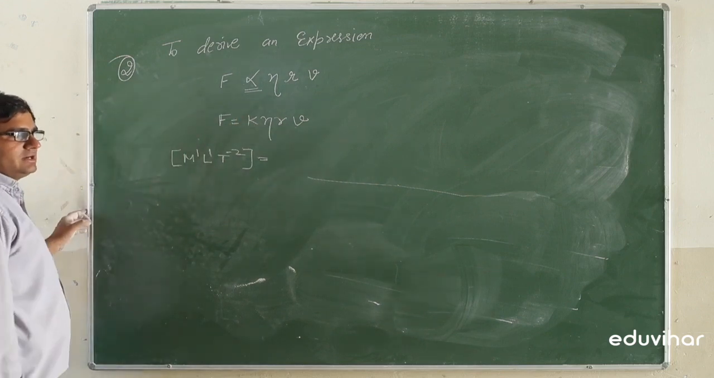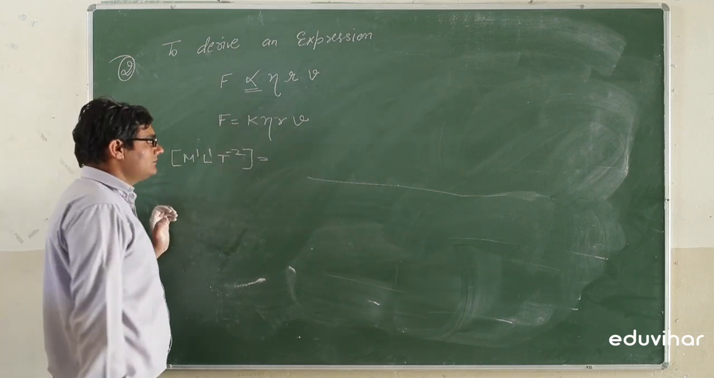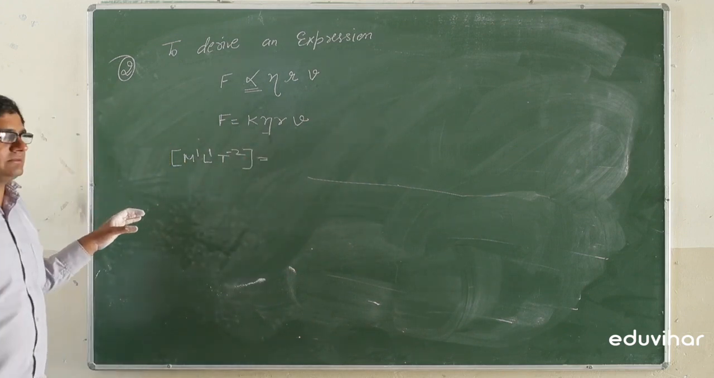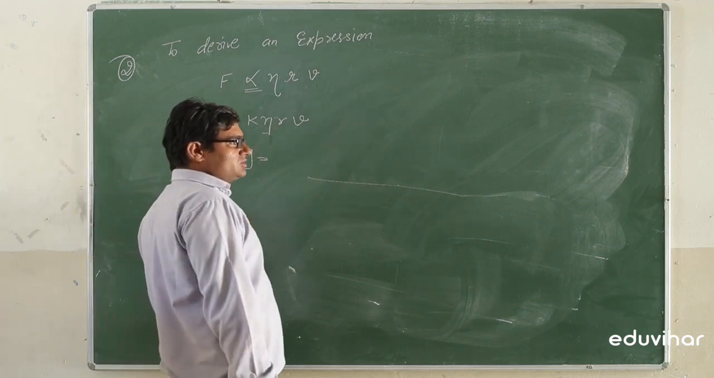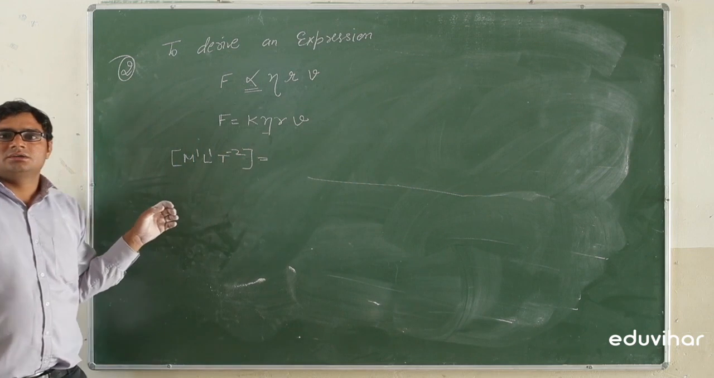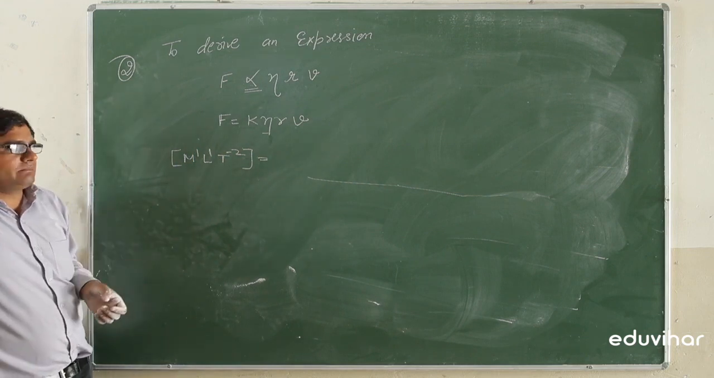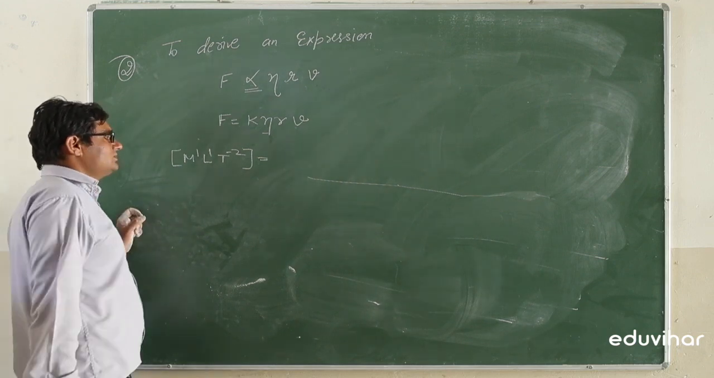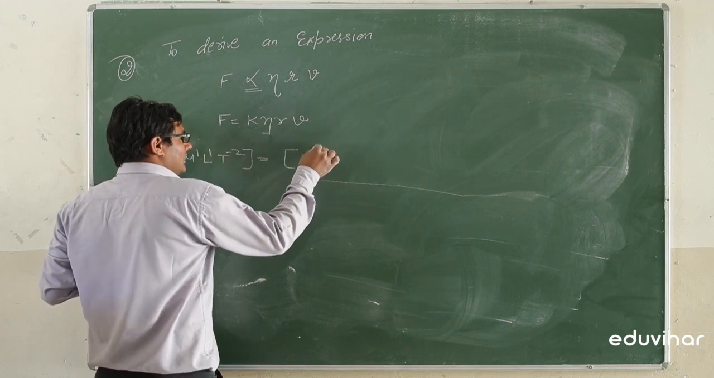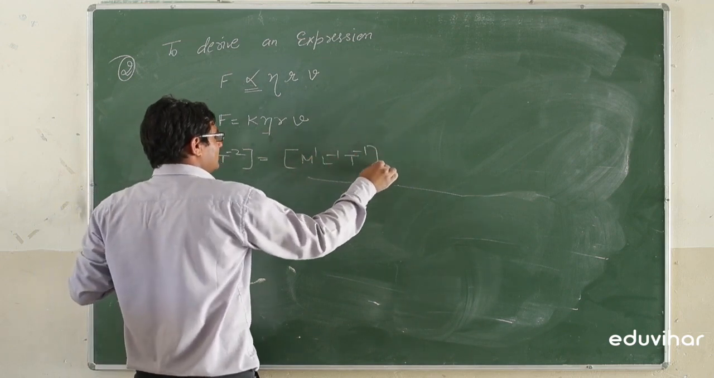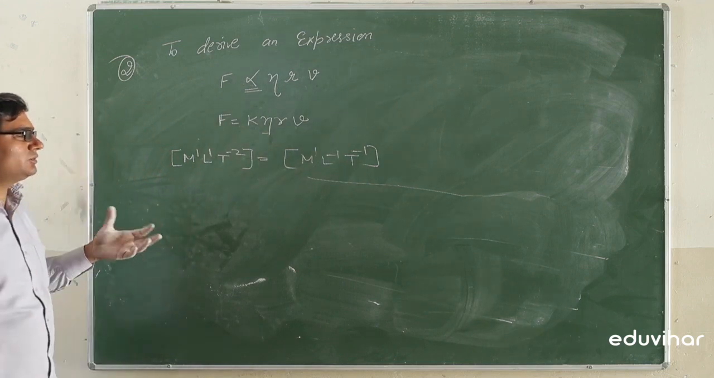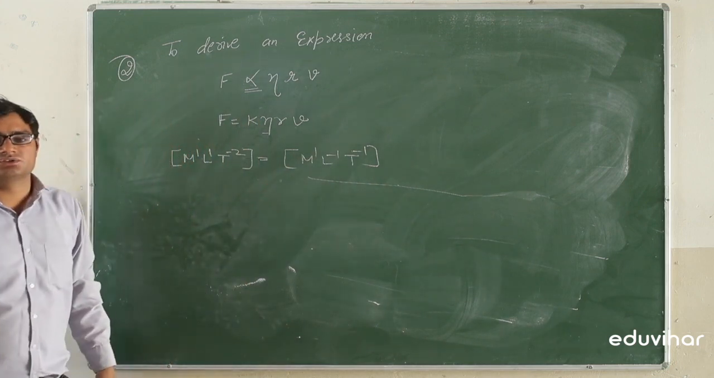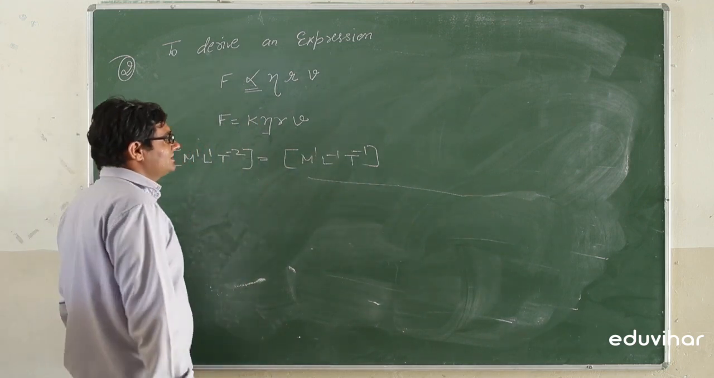K is a constant, there are no dimensions for the constant. Eta is called the coefficient of viscosity, and the coefficient of viscosity is the product of pressure into time. So its formula is M1 L^-1 T^-1. Because it is a product of pressure into time, we will simplify that equation. We will find the dimension formula for the coefficient of viscosity, that is M1 L^-1 T^-1.